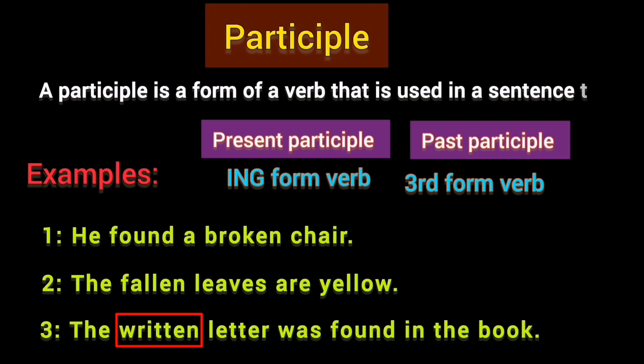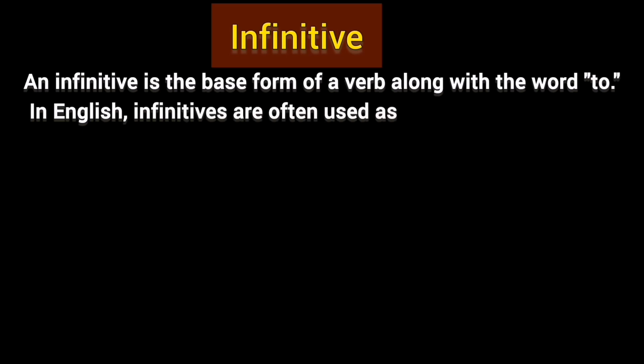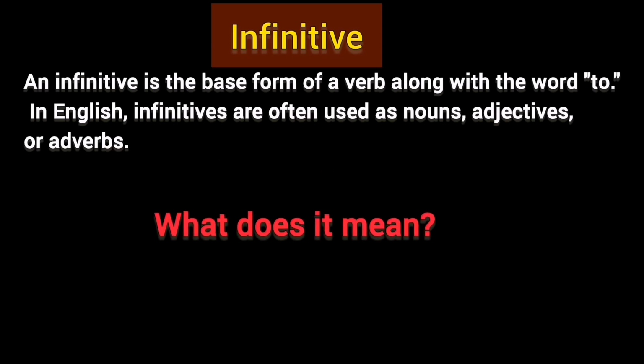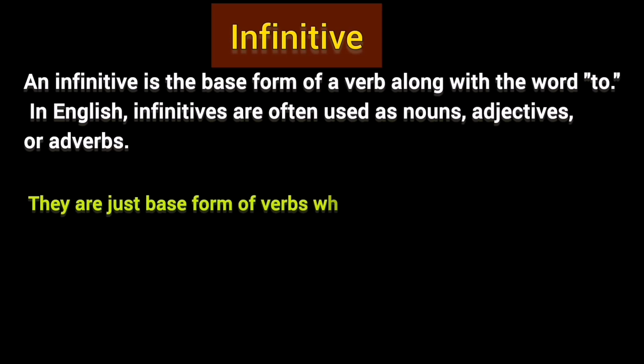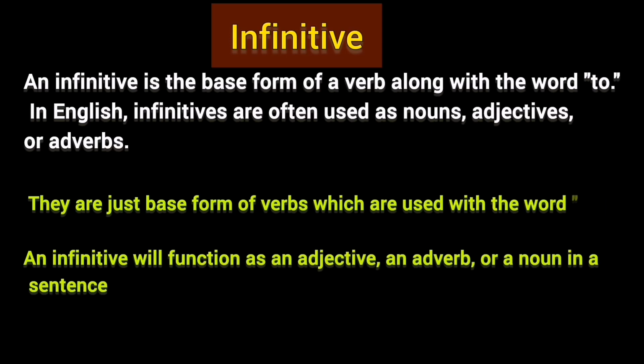Well, as you have understood both present participle and past participle, let's learn the infinitive. An infinitive is the base form of a verb along with the word to. In English, infinitives are often used as nouns, adjectives, or adverbs. What does it mean? Simply, it means that infinitives are just the base form of verbs, which are used with the word to. Simply, you can say, they are verbs, but before these verbs the word to is used. The main point is that an infinitive will function as an adjective, an adverb, or a noun in a sentence.